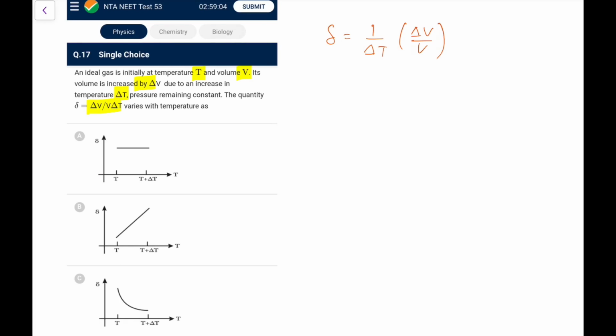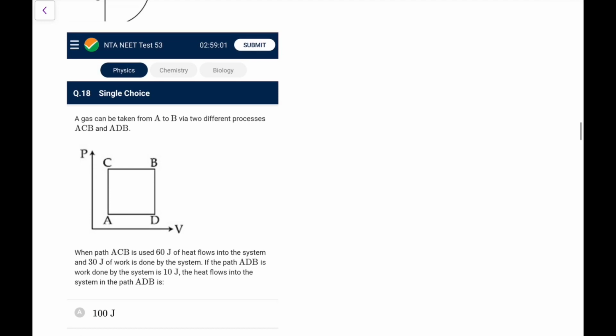Because pressure is constant and it is an ideal gas, I can directly say P delta V would be equal to NR delta T. So delta V by delta T, I can substitute as NR by P. So putting that, this is NR by P and this is V. So NR by PV, we know PV equals NRT, that is 1 by T. This is a very general question asked many times before. Even in JEE this question has come in different language. Go for option C, move ahead.